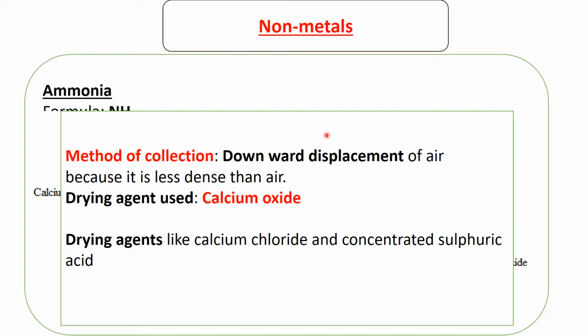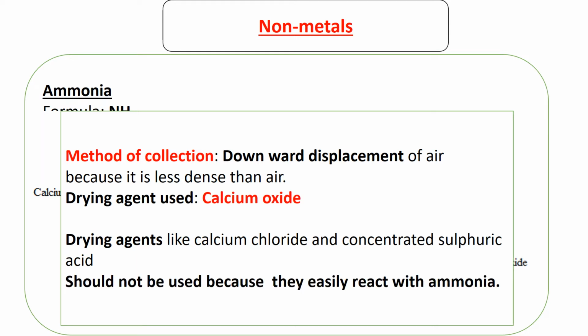So one thing to note is drying agents like calcium chloride and concentrated sulfuric acid should not be used in this reaction. Concentrated sulfuric acid is the drying agent we used in the reaction of oxygen, but in this reaction it's not advisable to use this. This is because they easily react with ammonia.